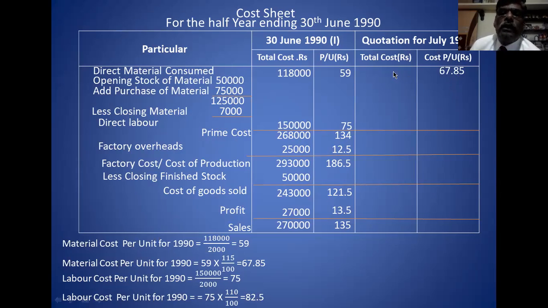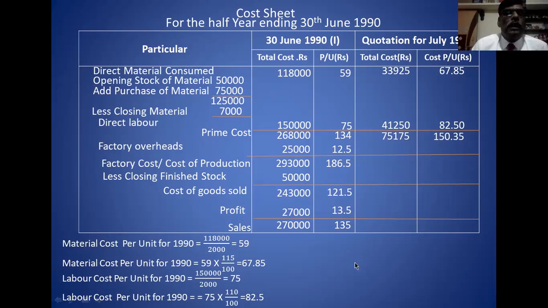67.85 into 500. You are going to quote for 500 fans, so multiply by 500. This is the material cost. Labor cost is 82.5, multiplied by 500. It is 41,250. Prime cost is 75,175. Per unit is 150.35. Okay. Factory overhead.